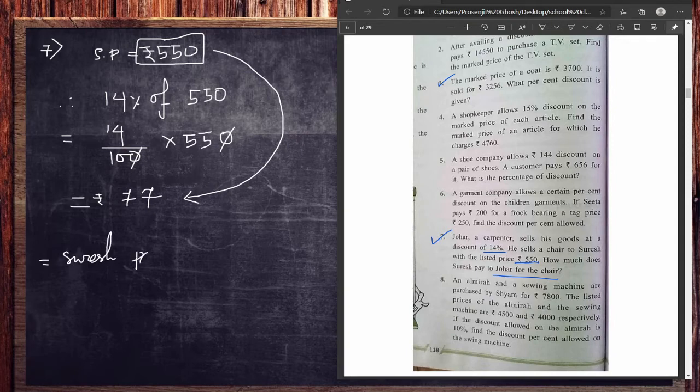Suresh paid 550 minus 77, and very easy one, that is 473 rupees. So Suresh paid 473 rupees for that chair by having the discount of 14% on 550 rupees. Always remember that discount depends upon selling price. Whatever discount you will have, that will always be a percentage of selling price. If you remember that, all the answers are going to be very easy for you.